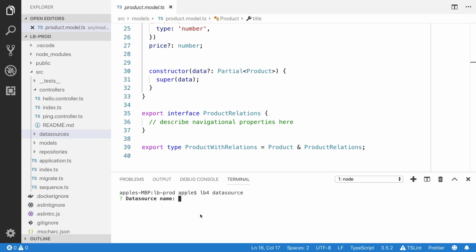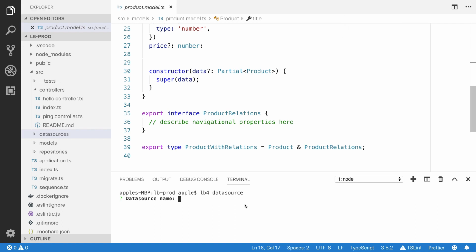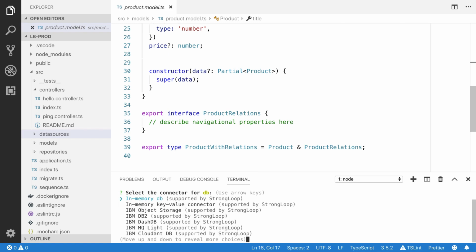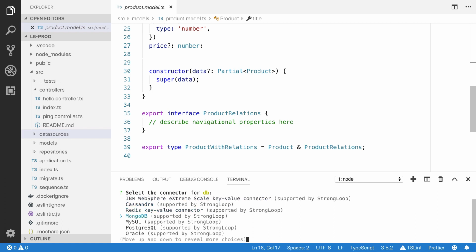It is going to ask you the name of your data source. I'm going to choose db. These are all the databases: in-memory DB, IBM DB2, you can see that, CouchDB, Cassandra, Redis, MySQL, MongoDB.